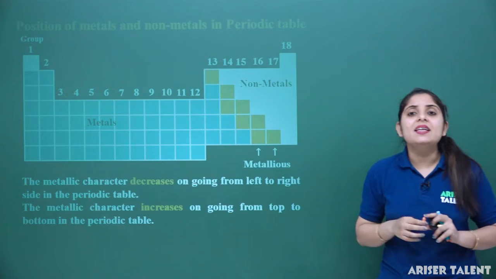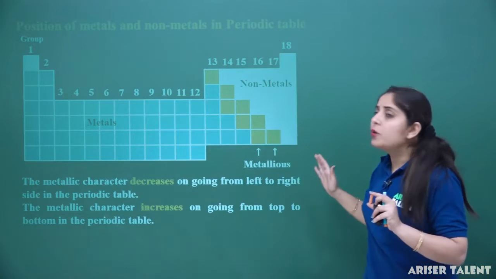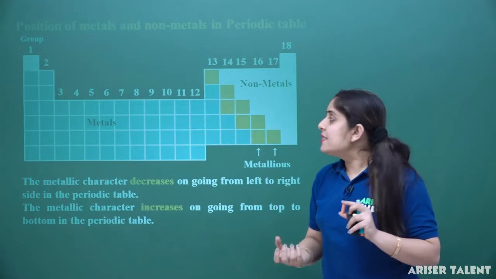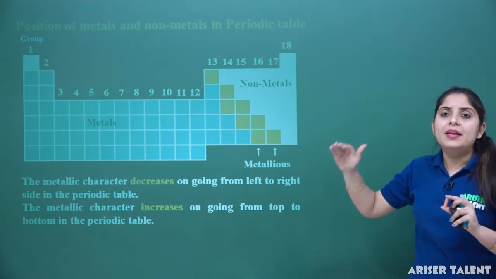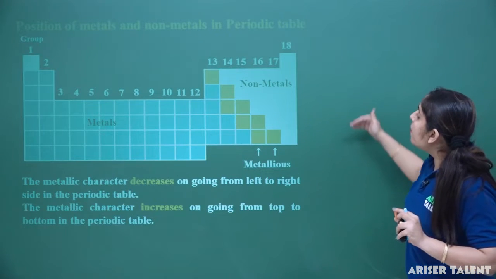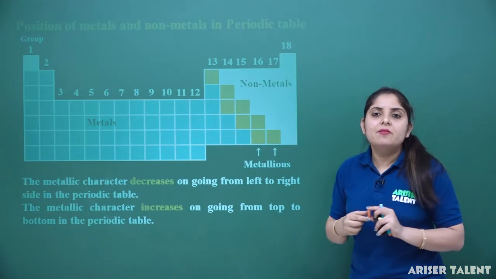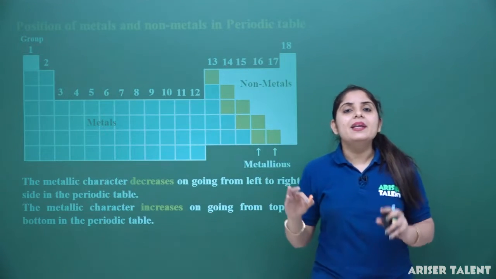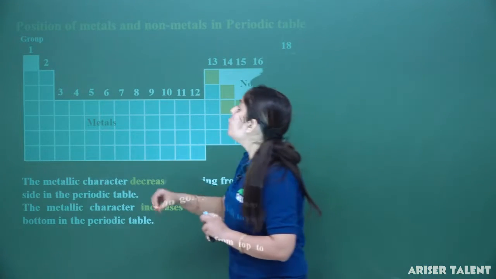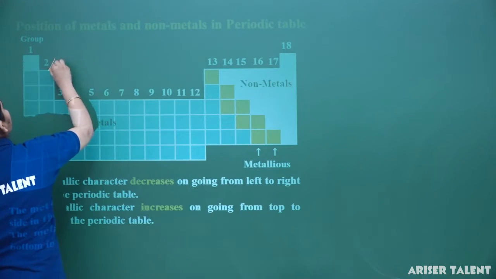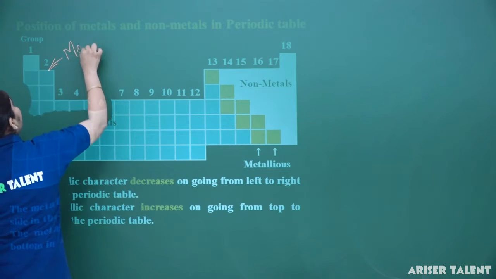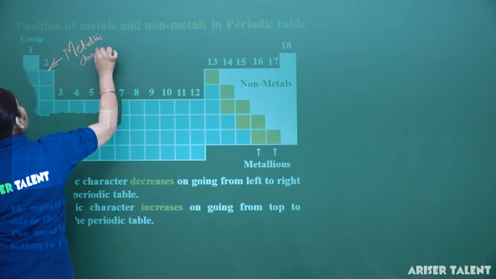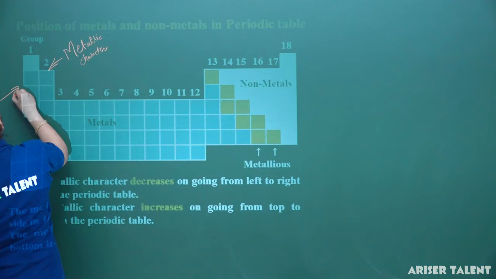Now we can see that going from left to right, the metallic property of a substance will decrease. I can say that going from left to right, metallic character decreases. Going from top to bottom, the metallic character will increase. So what will increase in going from left to right? The non-metallic character will increase. So we must say that metallic character will be present only in the extreme left.